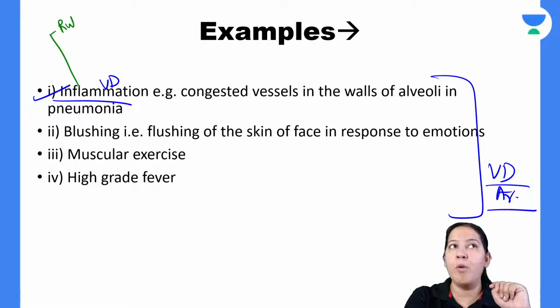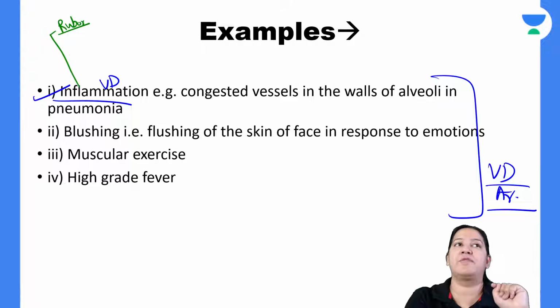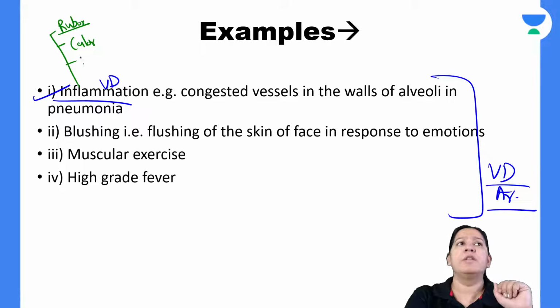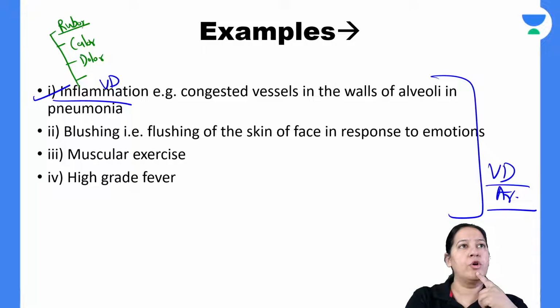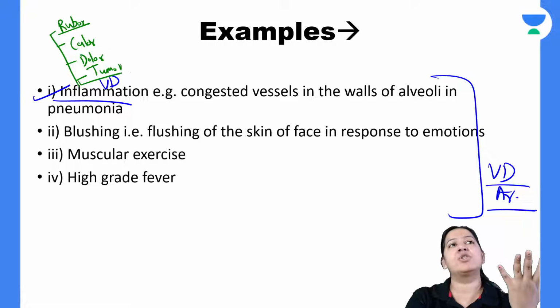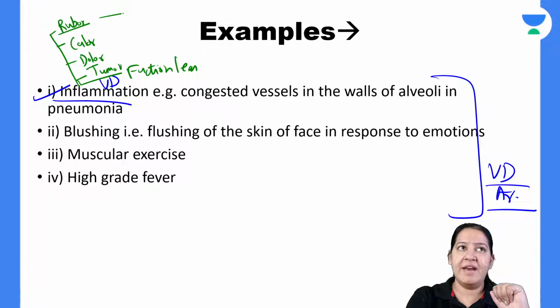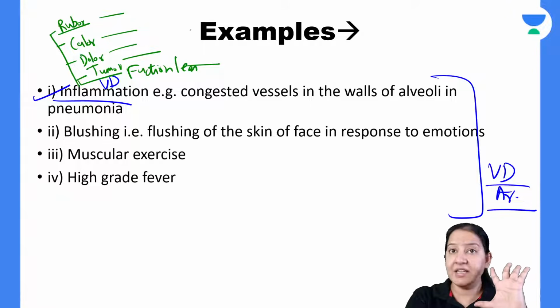The first one is rubor, that is the organ becomes red in color. That is the reason why the organ is red, because of vasodilation of the artery. The second one is calor. The organ is hotter as compared to the surrounding tissue. The third one is dolor. So the person has pain in that organ. The fourth one is tumor. The organ looks swollen. And the last one is functio laesa. So there is temporary loss of function of that organ. So redness, increased temperature, increased pain, increased swelling, and loss of function. These are the 5 cardinal signs.